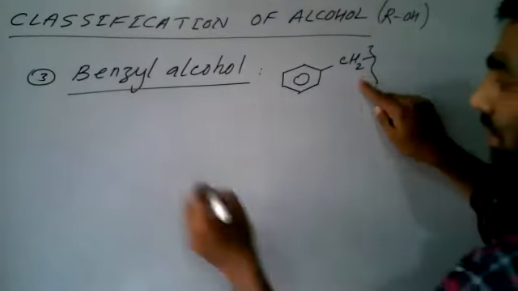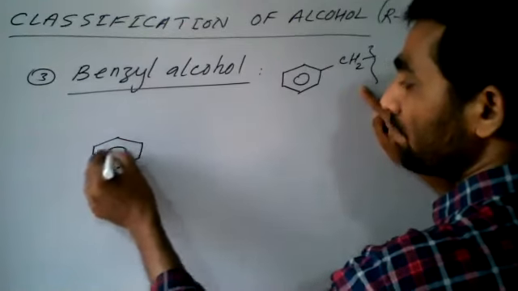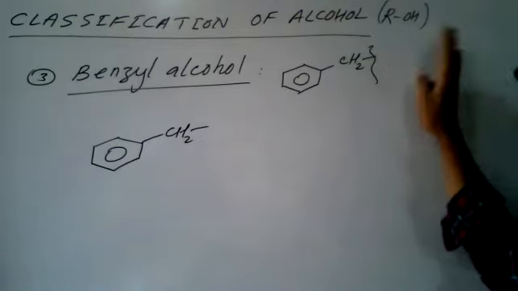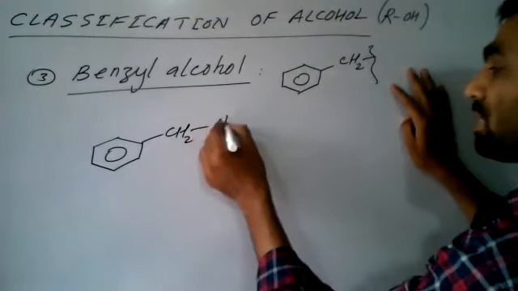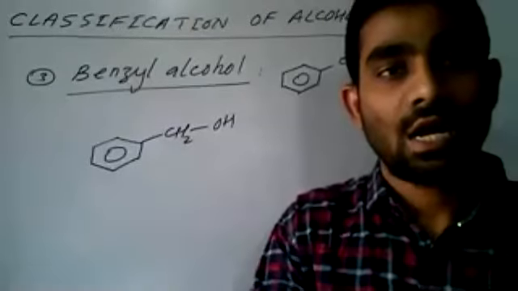And if I write any group to that benzyl group, that becomes what? Benzyl. If I write halogen here, benzyl halide. If I write OH here, benzyl alcohol. So hope you understand this idea of how the alcohol